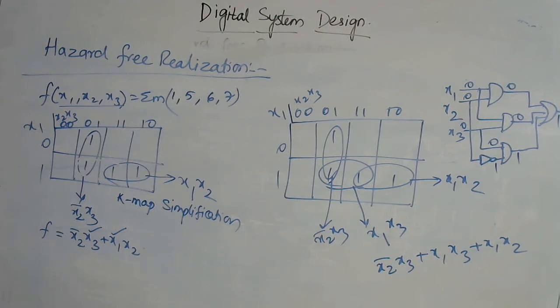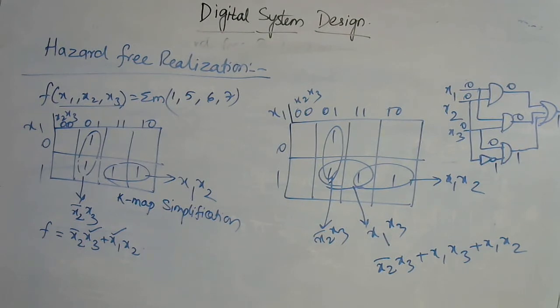Similarly, if the question is to obtain the hazard-free realization for the following function, just draw the K-map. First combine the cells according to the K-map simplification. Then combine the cells beyond the K-map simplification.